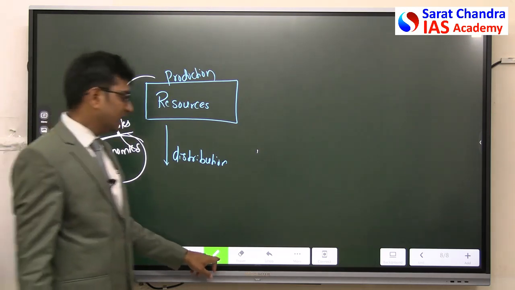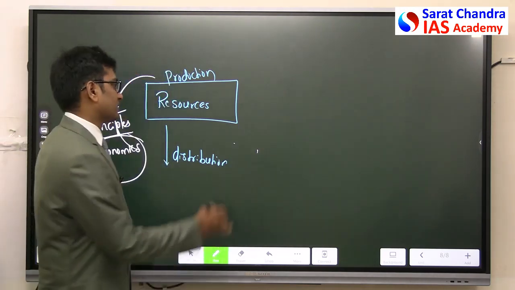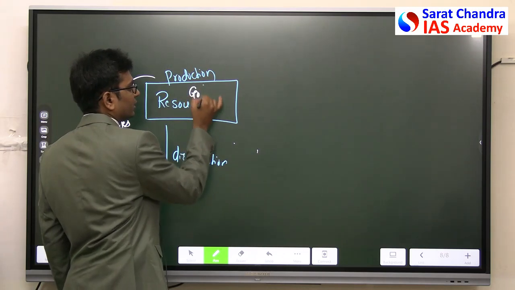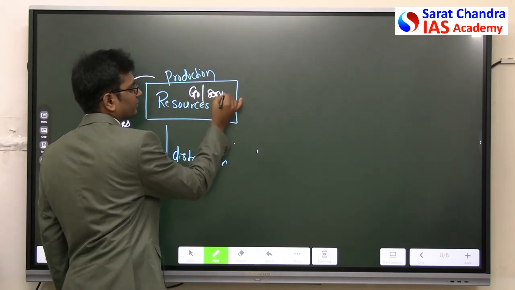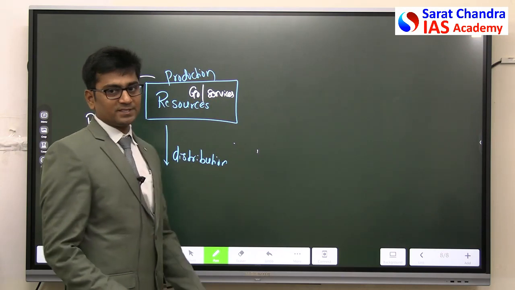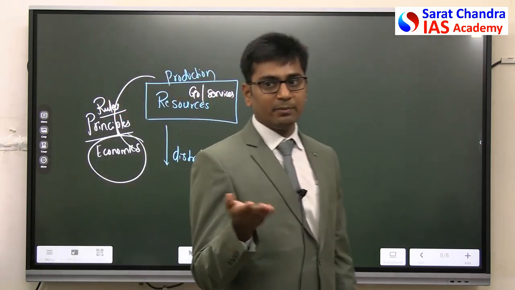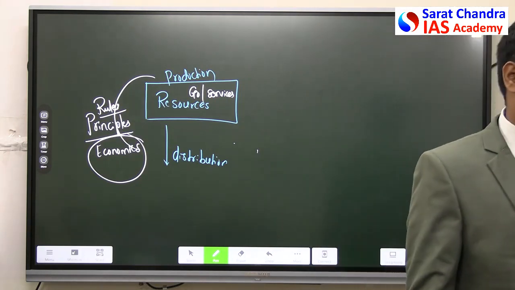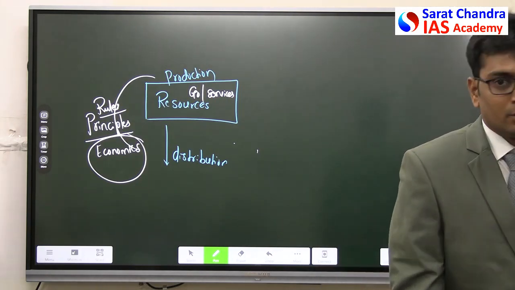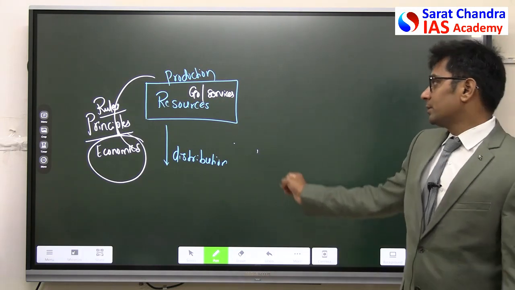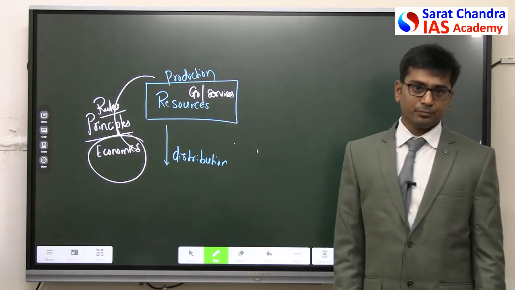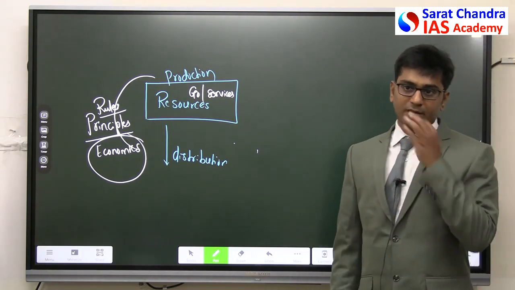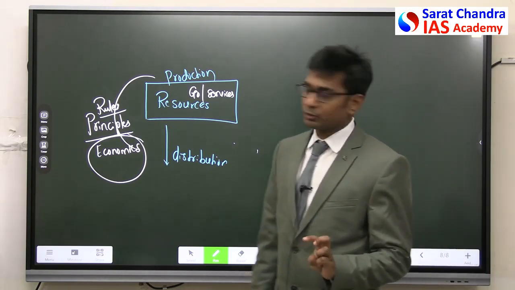Now the resources normally are goods and services. Resources are goods and services. So economics is nothing but the rules that determine the production of goods and services and the distribution of goods and services. Clear? This is the meaning of economics. Understood, everyone? So you can write this.